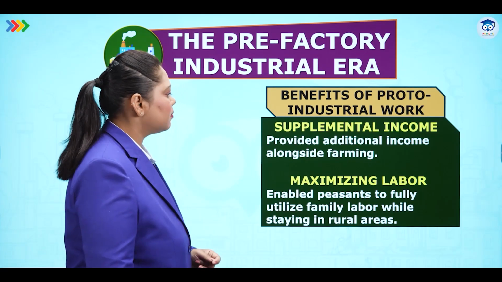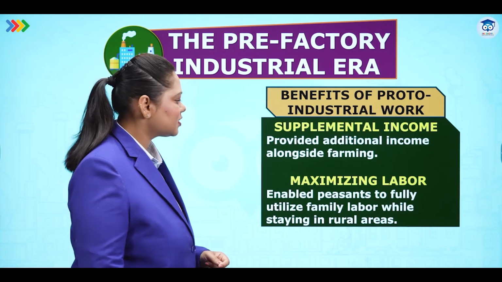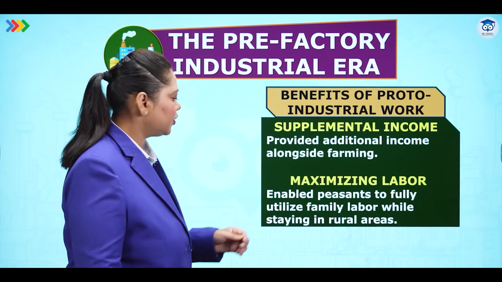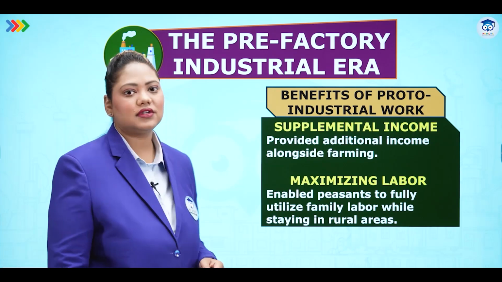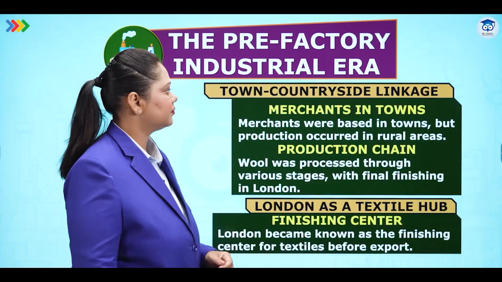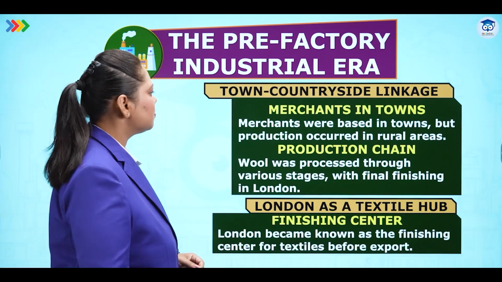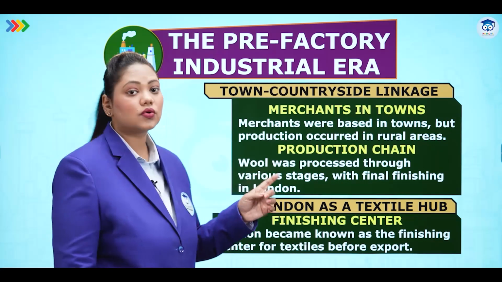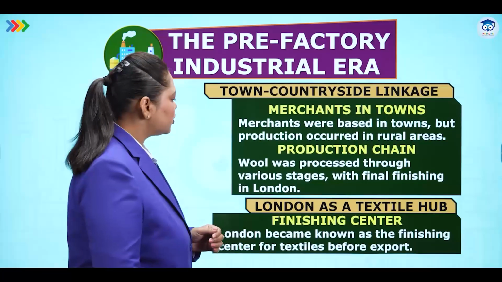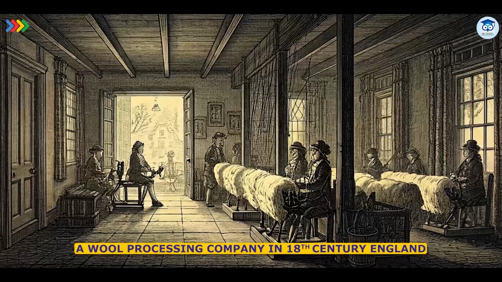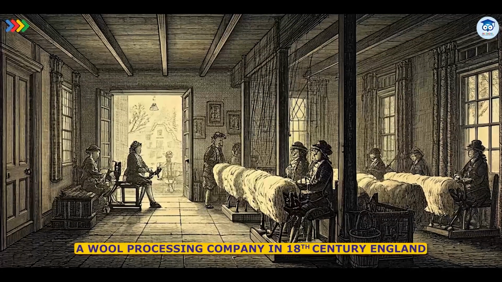It provided additional income alongside farming and maximizing labor. It enabled peasants to fully utilize family labor while staying in rural areas. Town-countryside linkage. Merchants in towns. Merchants were based in towns, but production occurred in the rural areas. Production chain. Wool was processed through various stages with final finishing in London.